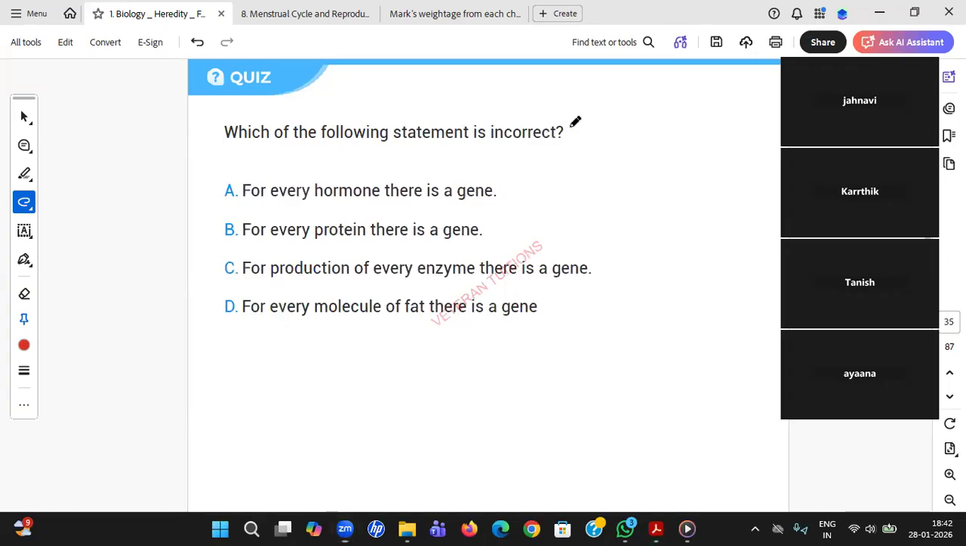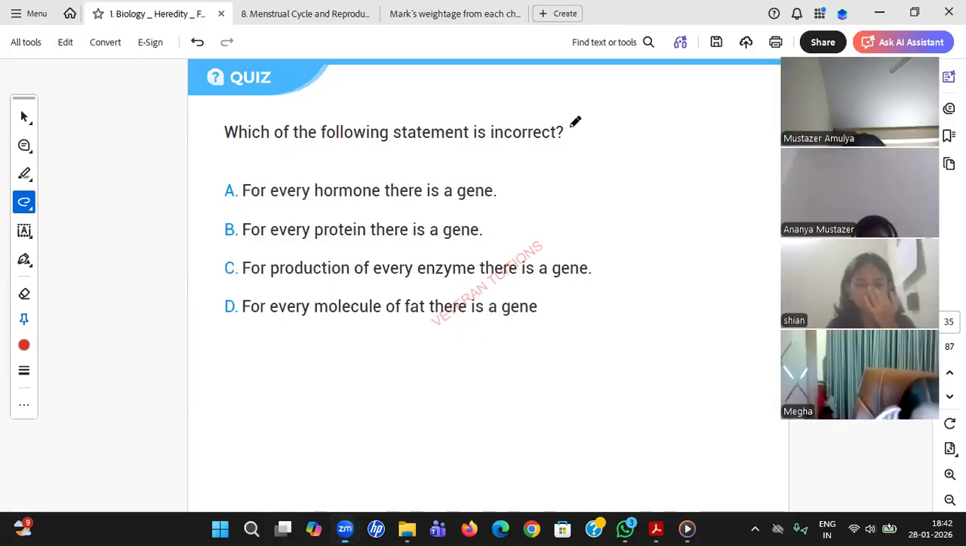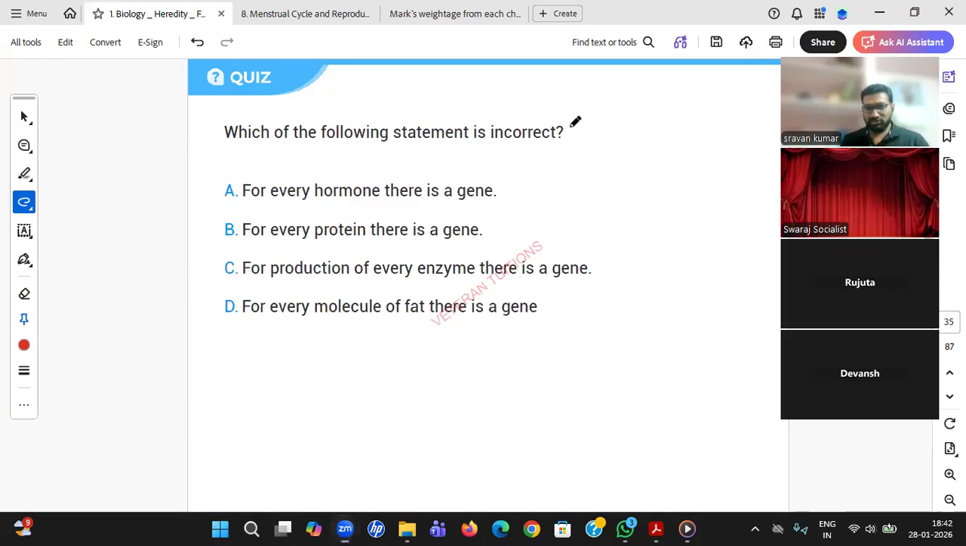Tani, Shayana, Karthik, switch on your camera. Only two or three students are not switching on. See, learn from others. Look at Amulya and Ananya. Rujuta, why are you switching off the camera? Are you shy today?